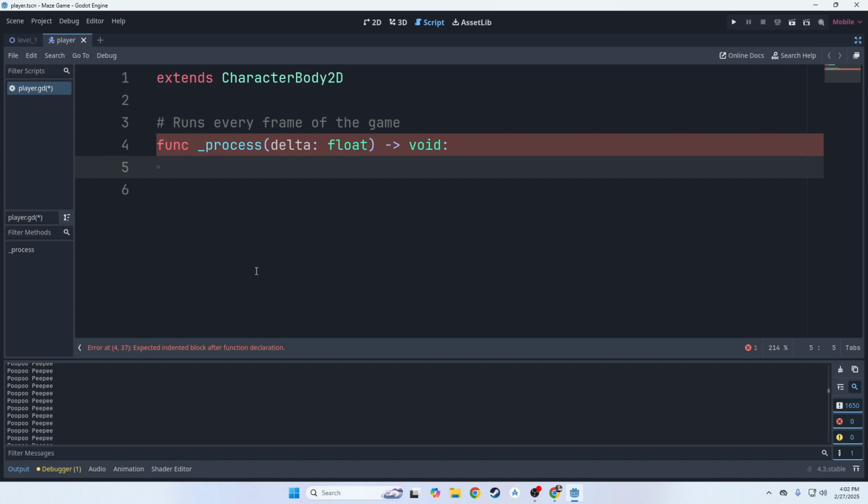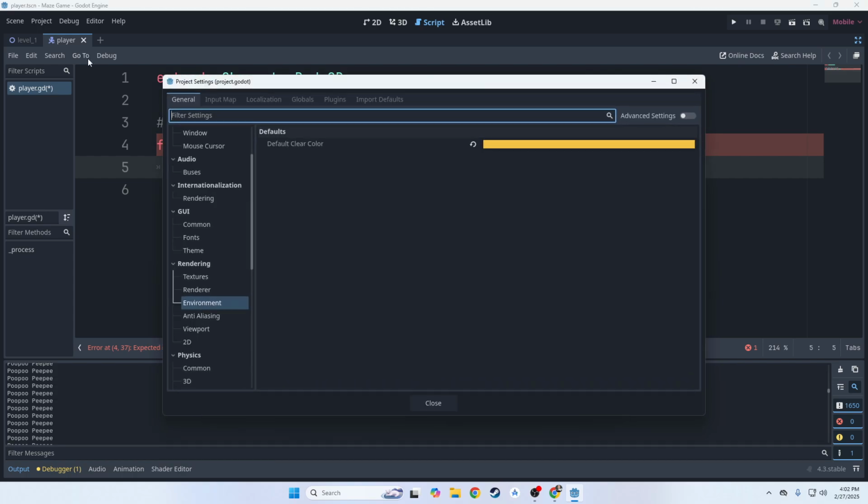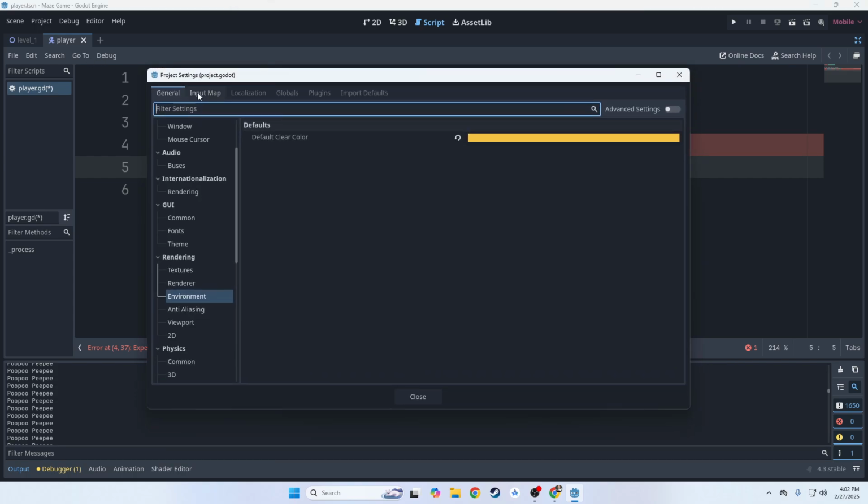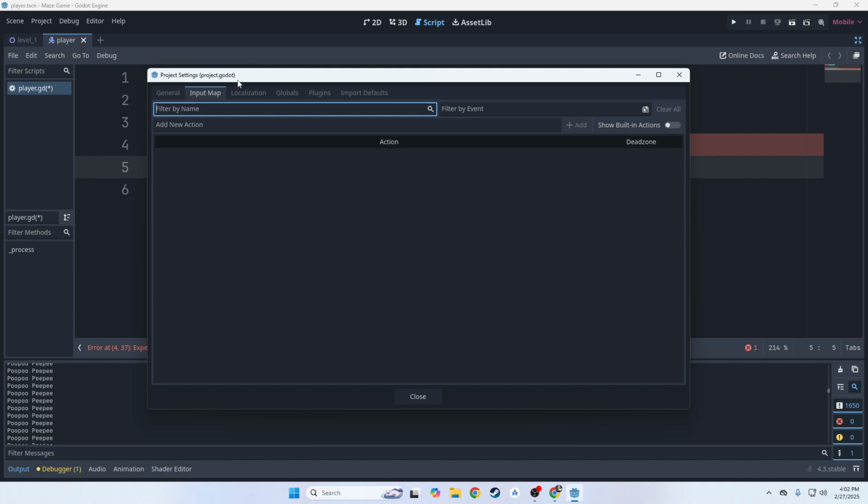So we're actually going to go back to our project menu up here. We're going to go to project settings. And let's talk about the input map. So go to the input map tab here. Now in the input map, this is where we can define custom inputs that our game can recognize. So let's start with the directional keys first. And as a matter of fact, let's just start with going to the right. Easy to do, right?